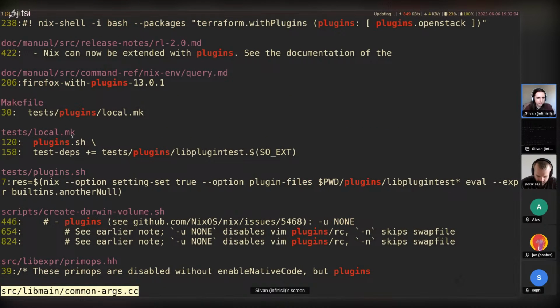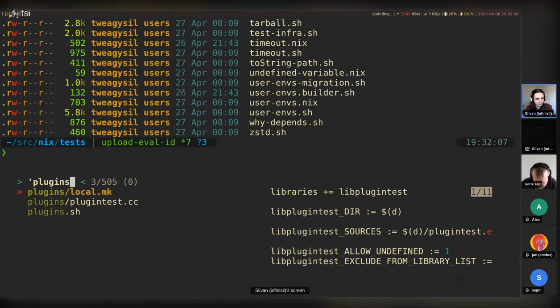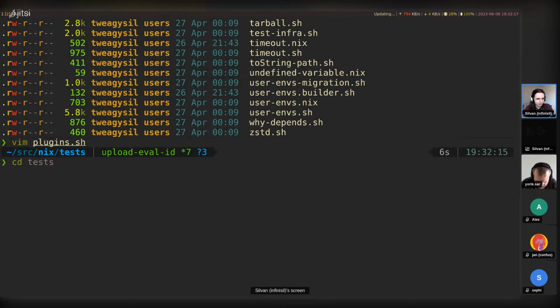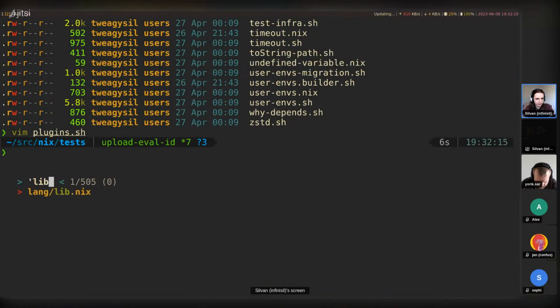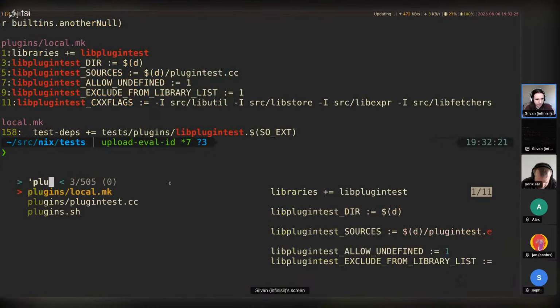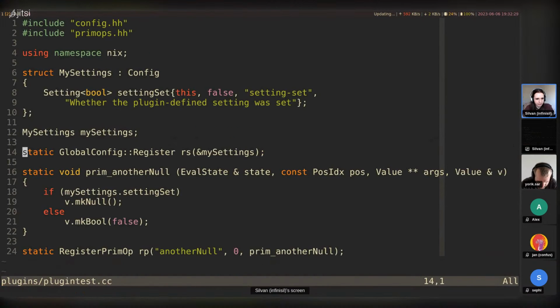All right. Plugins.shell. Oh, tests. Plugins.shell. Plugin files. Okay, that looks pretty good. Lib plugin test. Let's do lib plugin. Oh, lib plugin test. Plugin test.cc. All right, we found something.